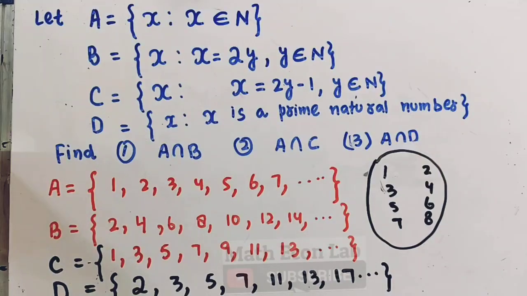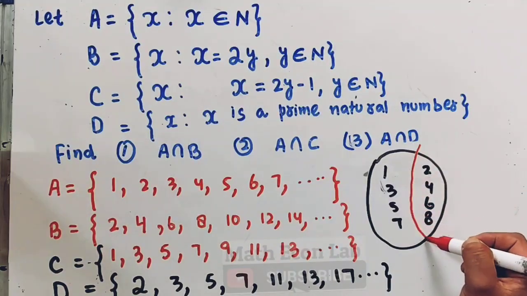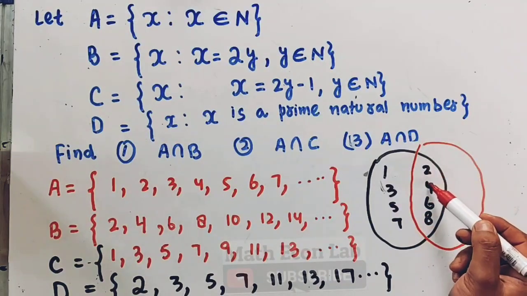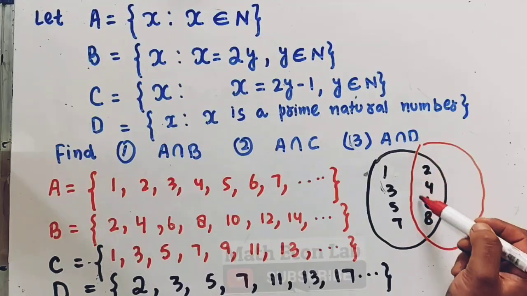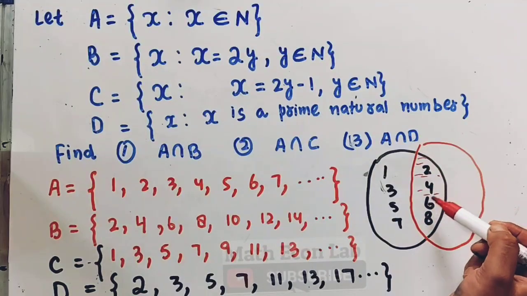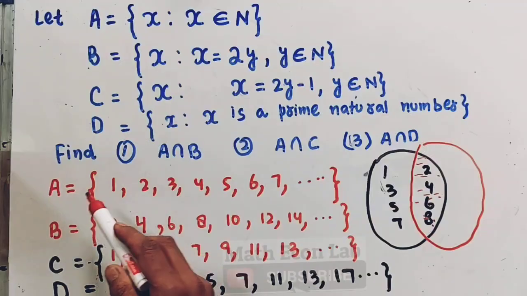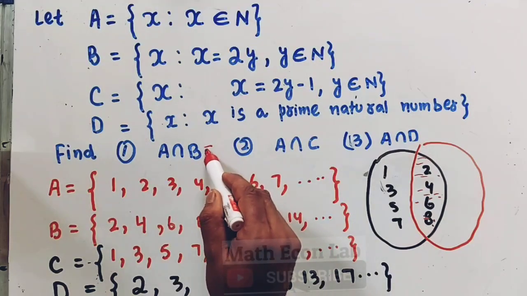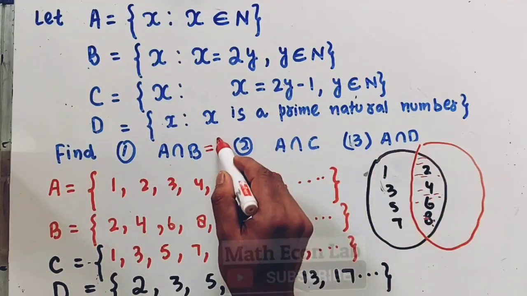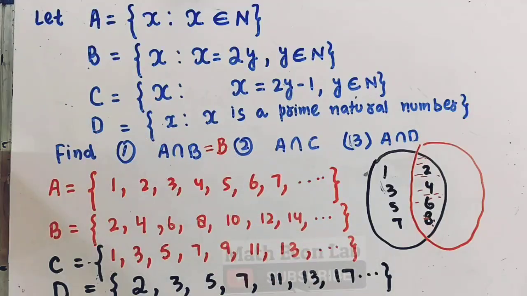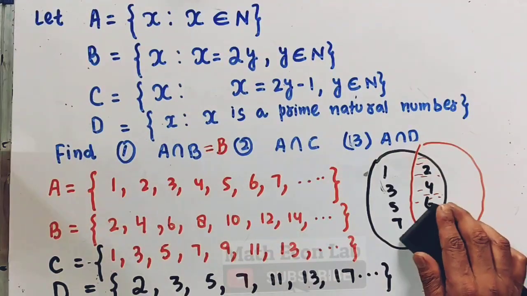Okay. In set B we have 2, 4, 6, 8. So set B will be in this region. So the common region between A intersection B will be obviously equal to set B. It will be equal to set B here. Okay, I hope I am making sense here.